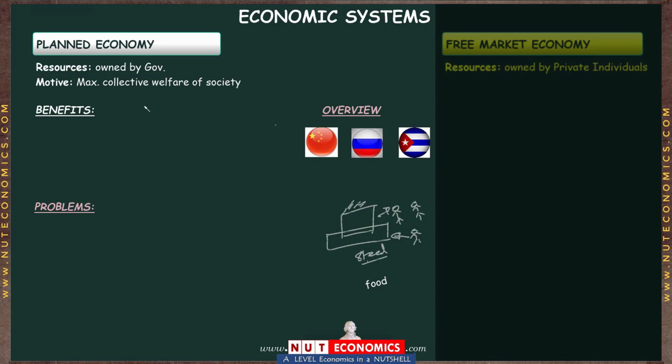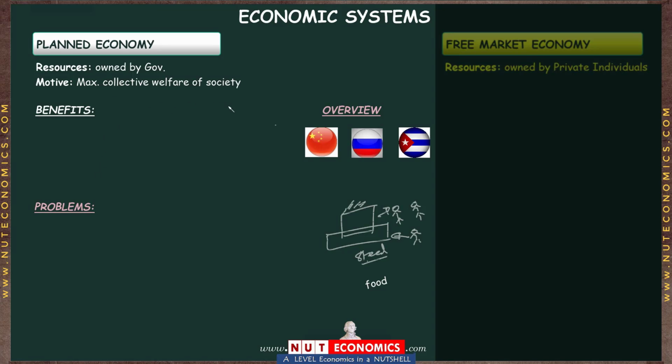Now, the requirement of the A-level syllabus asks you or needs you to know some of the benefits of this planned economic system. But I will just go through them very quickly, and these are just some points that you need to remember and throw in your essay questions. But we are not going to go into the details because I want to focus here on the problems of this planned economic system. That is what we need more.